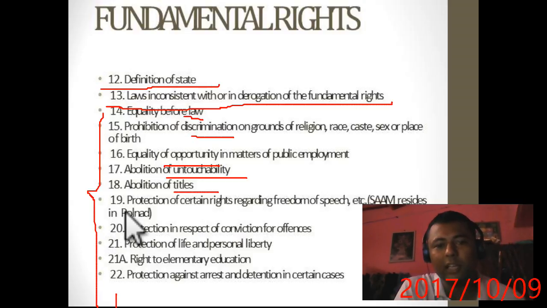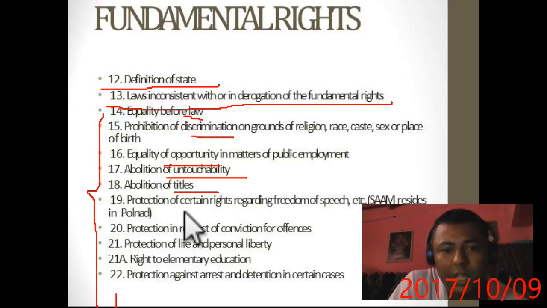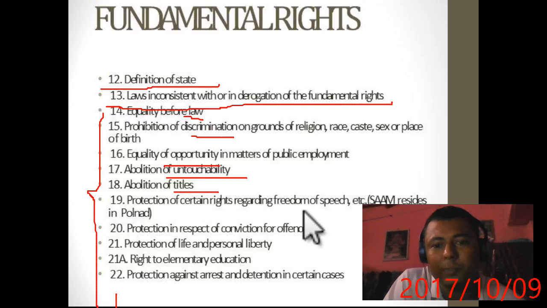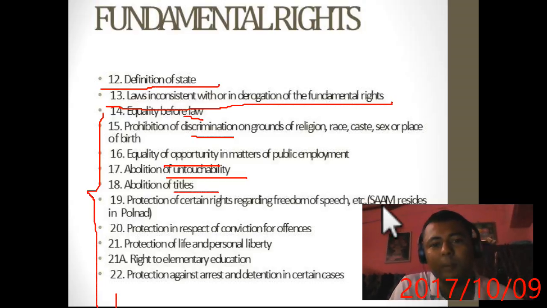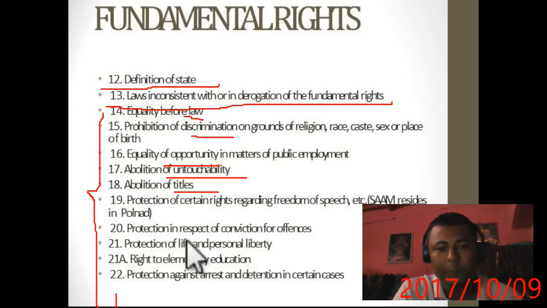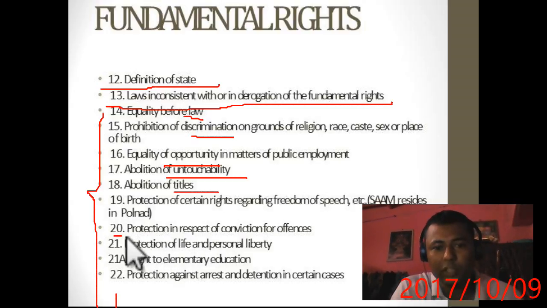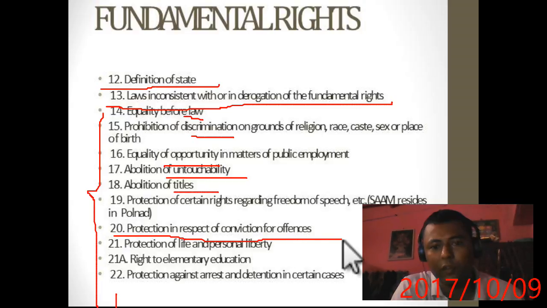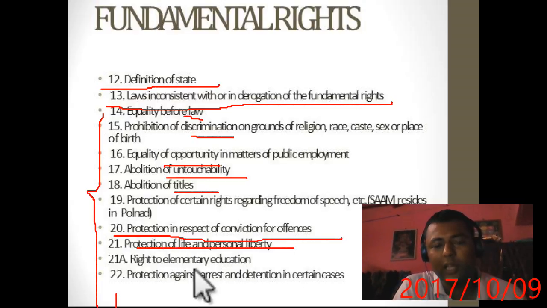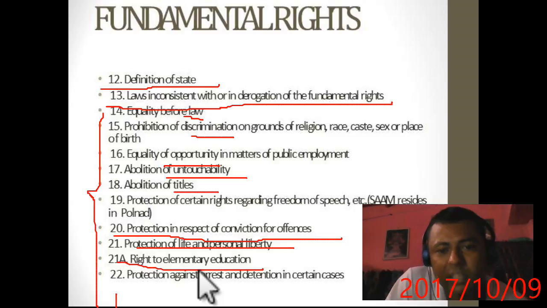In Article 19, there is protection of certain rights regarding freedom of speech. Just remember, Sam resides in Poland. Why, I will tell you in the next video. In Article 20, there is protection in respect of conviction for offences. In Article 21, there is protection of life and personal liberty. In 21A, the right to education, elementary education. In Article 22, protection against arrest and detention in certain cases.